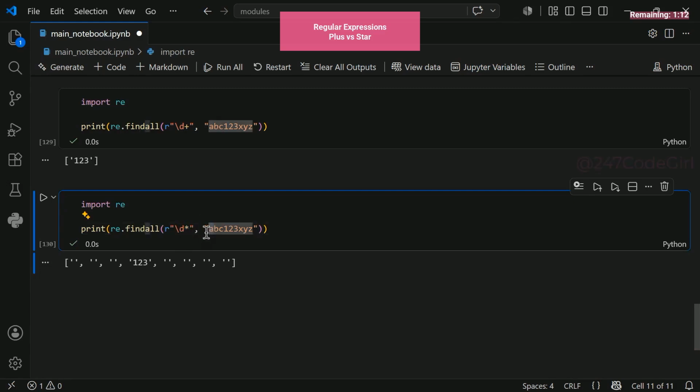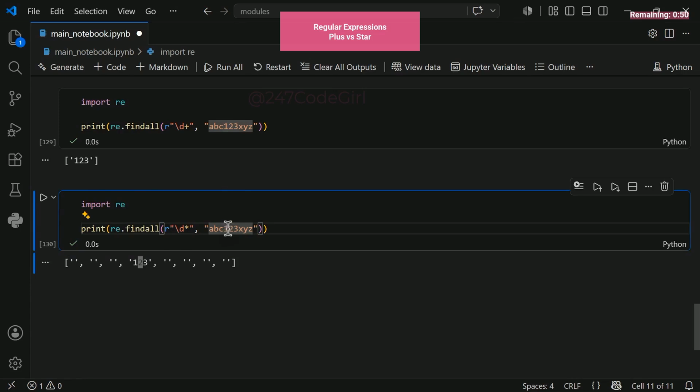Empty string. Next, B, another empty string. See? Another empty string. But then it hits the number 1. Boom, a digit. It locks it in. It keeps scanning. Number 2, yes. Number 3, digit. It groups them together. Keep going. But right after 3, the digits suddenly stop. It saves 1, 2, 3 as a chunk. Then it moves to X.